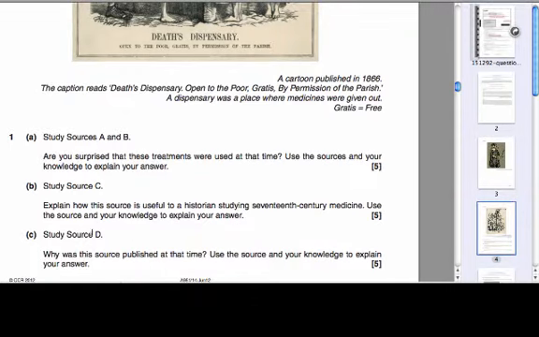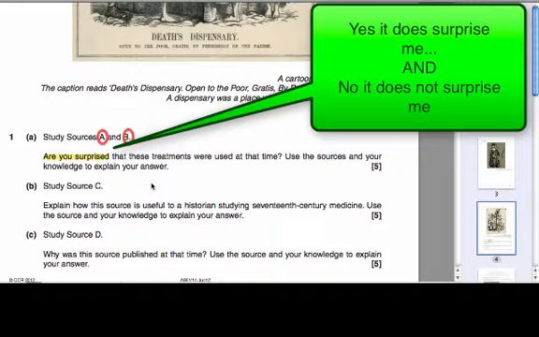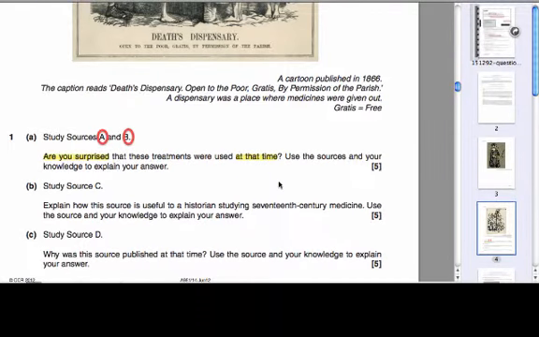Now, before we even look at the sources, let's just get ourselves clear about what we're going to be doing. So we're going to be using source A and source B, and then let's have a look at the key parts of the question as well. So we have got the "Are you surprised?" question here. Now, the technique for an "Are you surprised?" question is hopefully aiming towards something that surprises you and something that doesn't surprise you, but we'll come to that in a second. And the other key part of this question is at that time. So we'll have a look at when the sources were written in a second, but we're looking at "Are you surprised?" and in particular at that time.